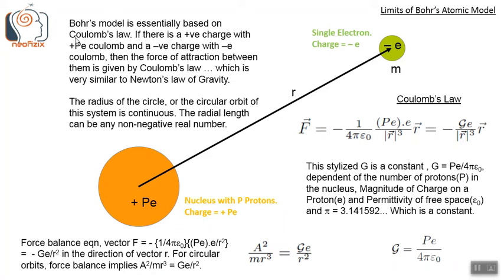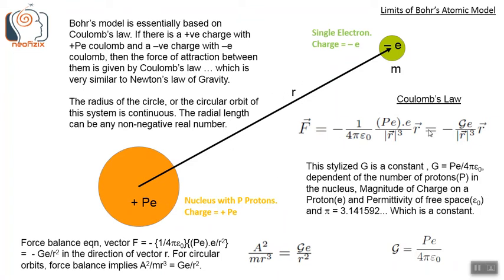Bohr's model is essentially based on Coulomb's law. If there is a positive charge with plus Pe coulomb and a negative charge with minus e coulomb, then the force of attraction between them is given by Coulomb's law, which is very similar to Newton's law of gravity. The radius of the circular orbit of this system is continuous. That is, the radial length can be any non-negative real number.